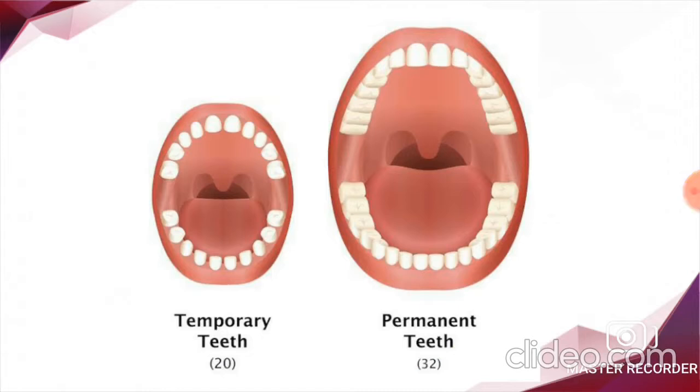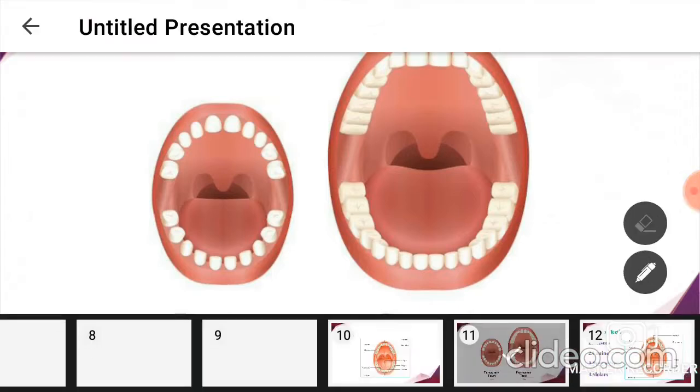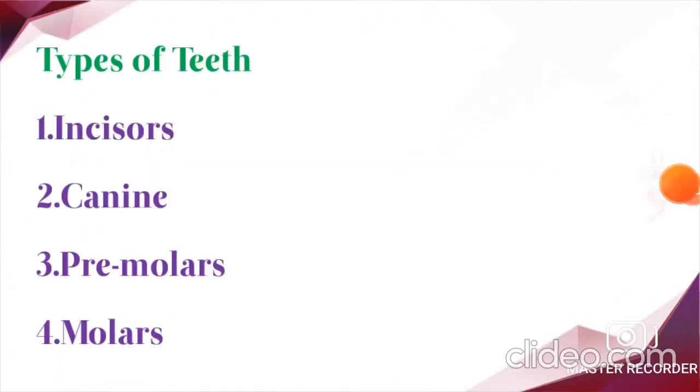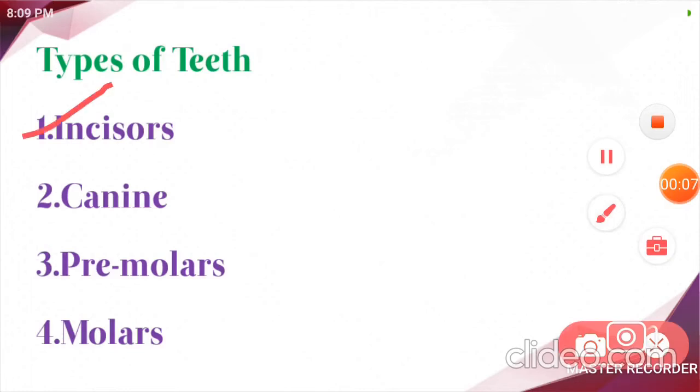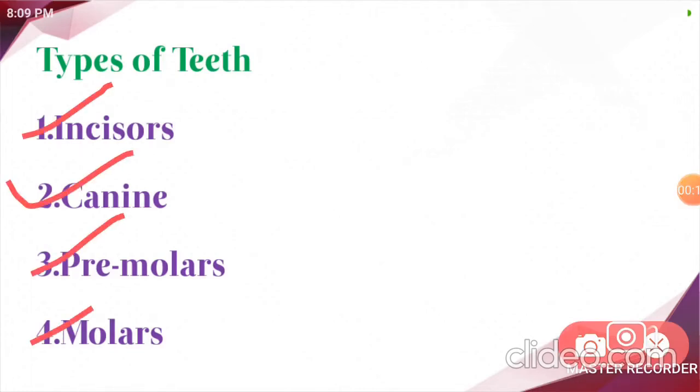Children, we have four different types of teeth. They are incisors, canines, premolars and molars, and they perform different functions. Each type of teeth has a different purpose, for example, to cut, tear, grind and to chew.